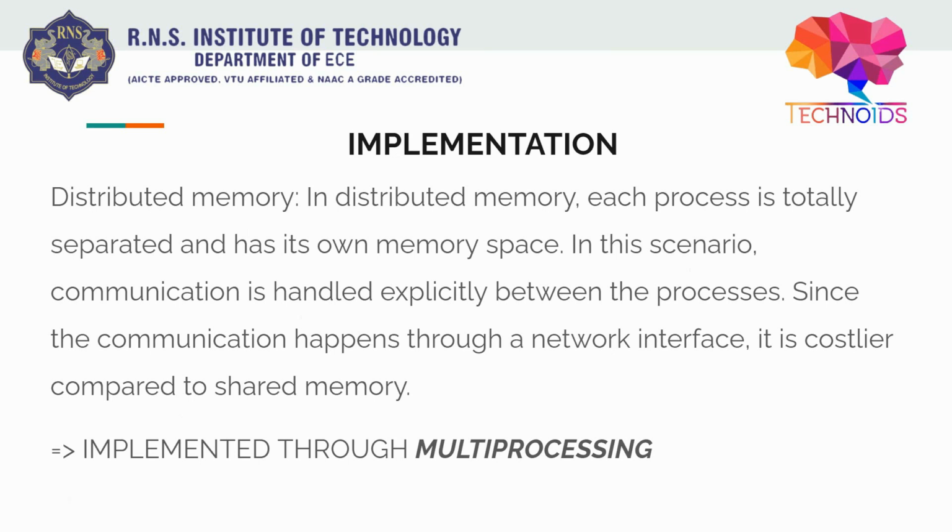What is multi-threading? I'll explain later, so don't worry. Carrying on, as I told, everyone has their own space, right? People keep on saying, give me some space, give me some space. So they get their own space, and in that case it can be related to distributed memory. In this scenario, communication is handled explicitly, right? It's a bit of a hassle, and it is handled explicitly because it happens through a network interface, and it is costlier to share memory.